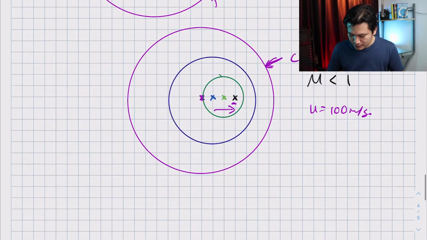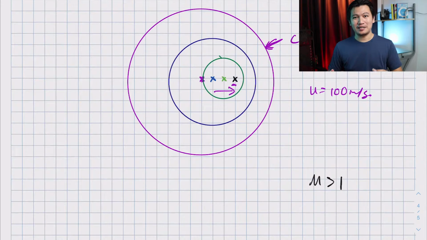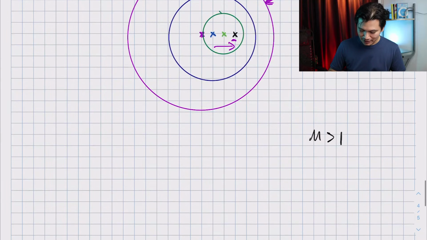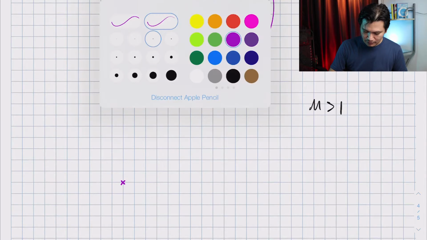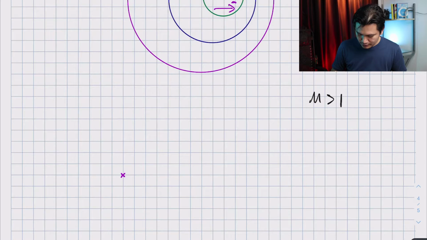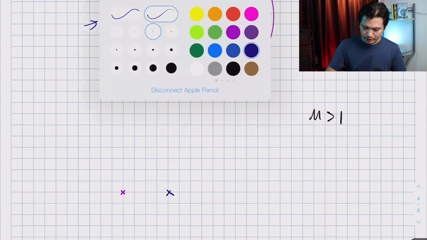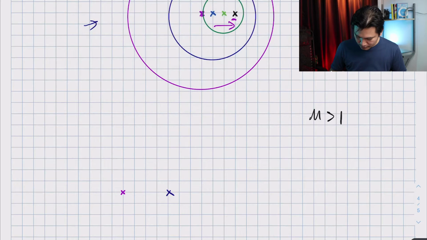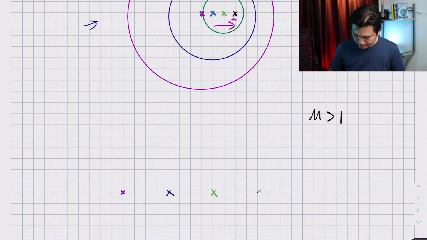What happens now if I move at Mach number greater than 1? This is when things get very interesting. Let's do purple again to indicate t equal to 0. Now let's do blue, and this is t equal to 1. The distance will be greater than in this case, because now I'm moving much faster. At t equal to 3, we're going to use green, keeping it consistent with the previous figure, and my position now is here, at t equal to 4.